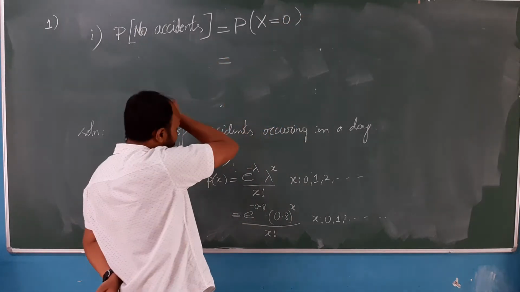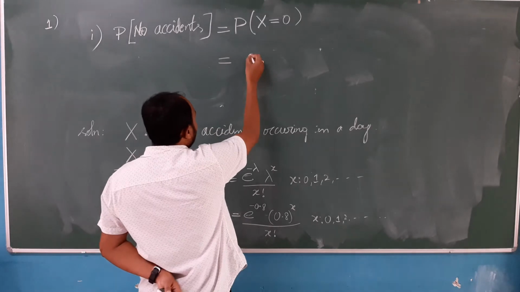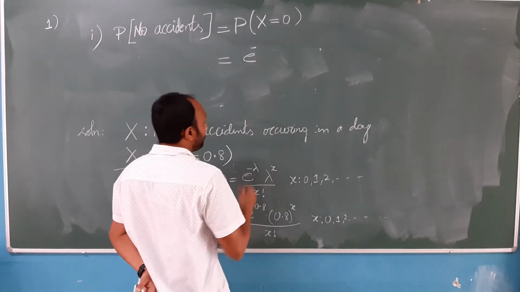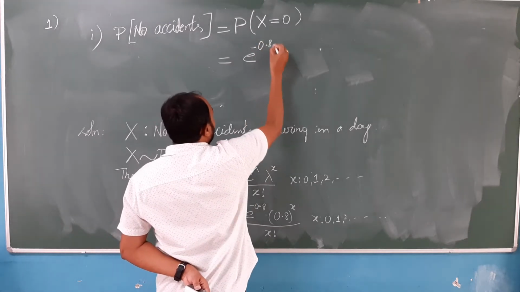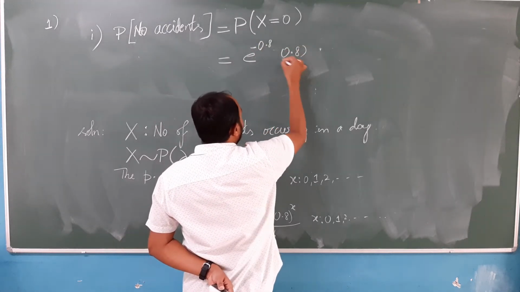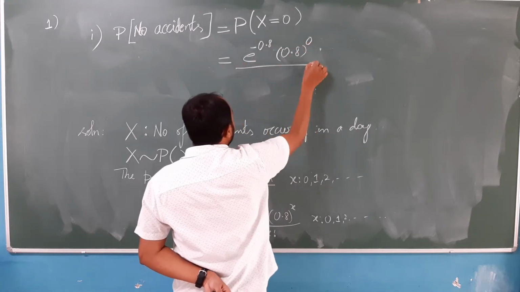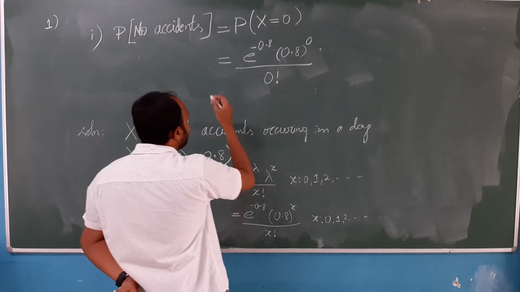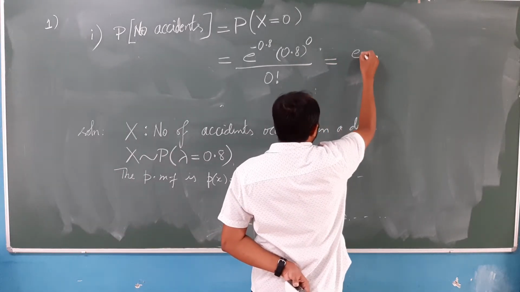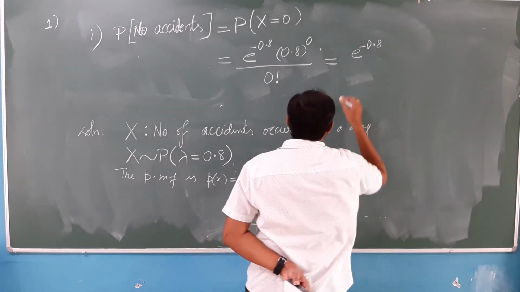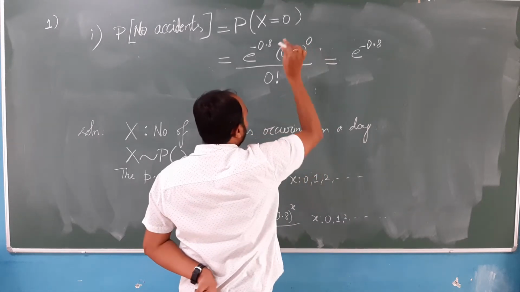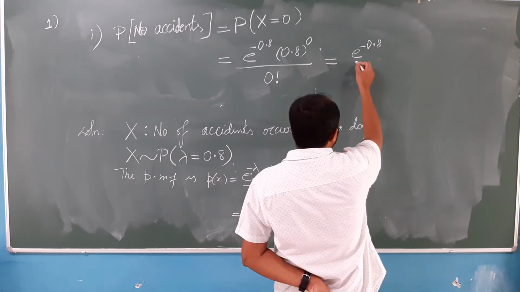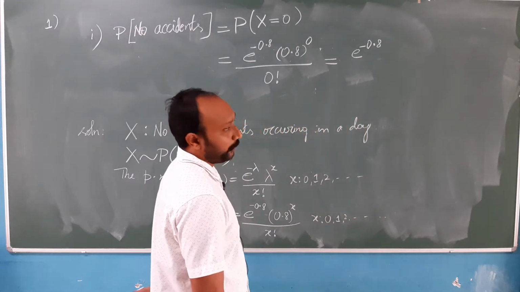So, now let us work with the PMF. That is e to the power minus lambda, where lambda is 0.8, into 0.8 to the power 0 by 0 factorial. So, it is nothing but e to the power minus 0.8, because anything to the power 0 is 1 and 0 factorial is also 1. So, we are left with e to the power minus 0.8.